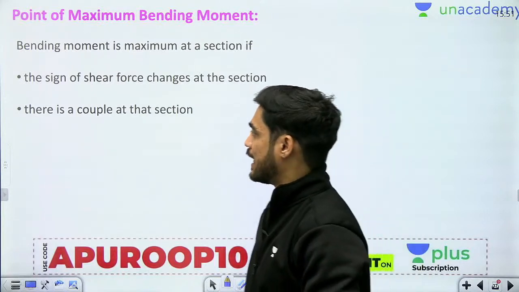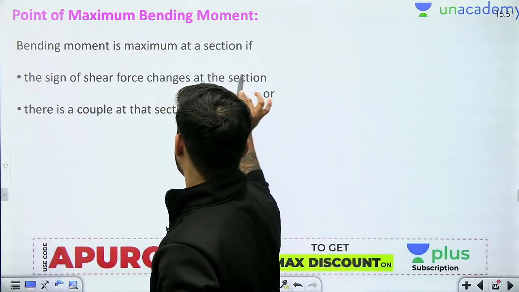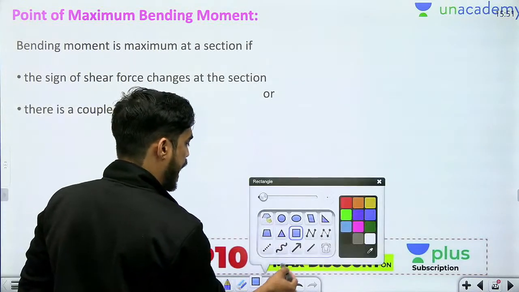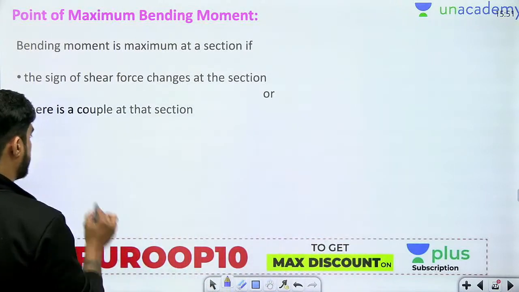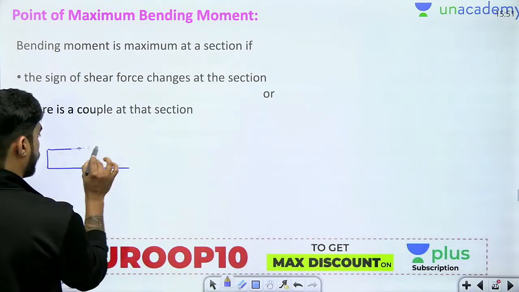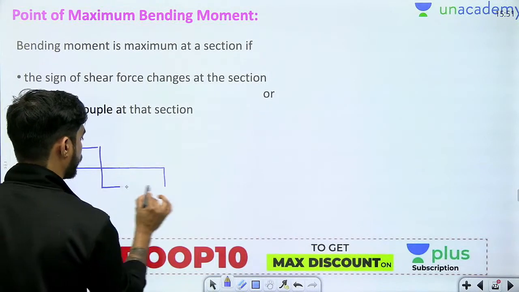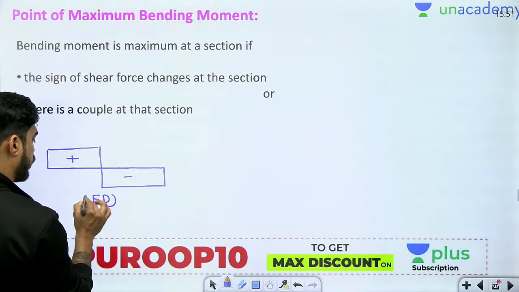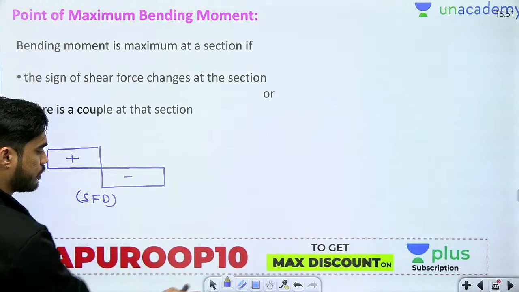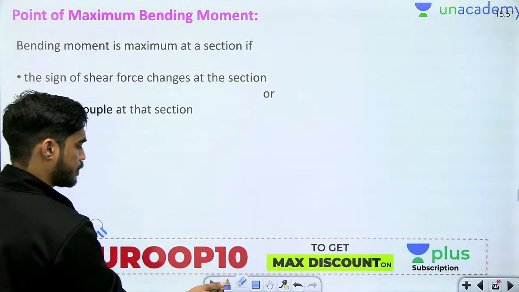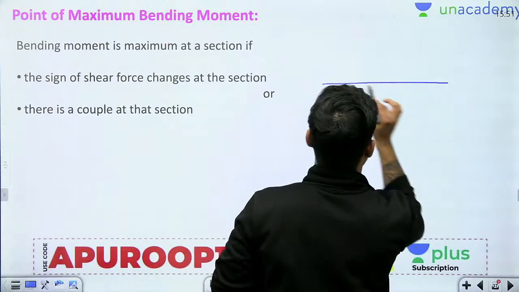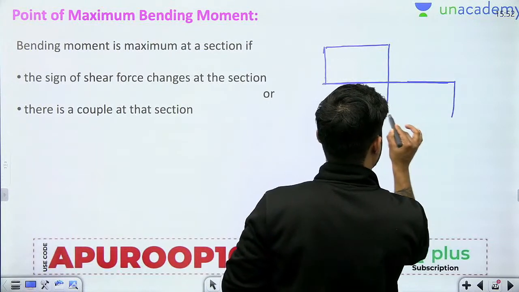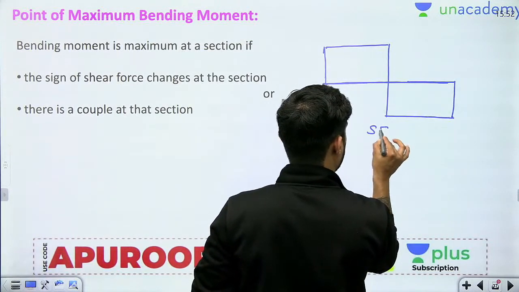The first criteria is the sign of shear force changes at the section. For example, let's say we have a shear force diagram like this. इसको मैं यहाँ बना लेता हूँ because the space is very less here. So let's say this is the shear force diagram.